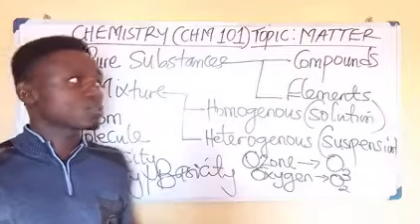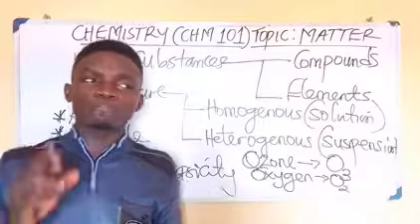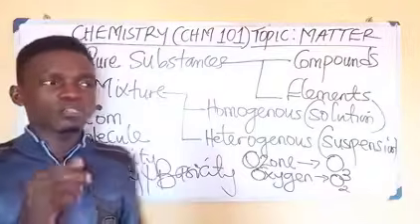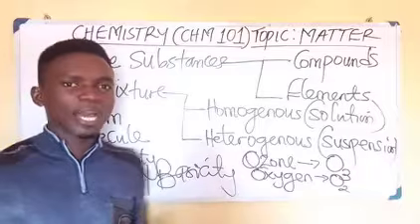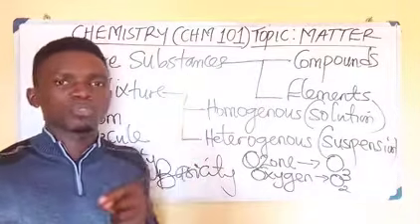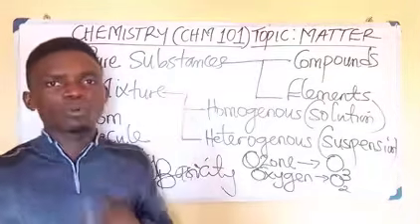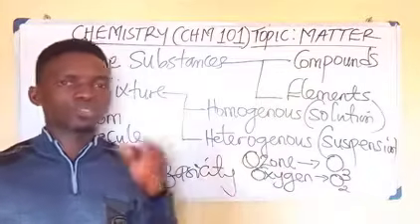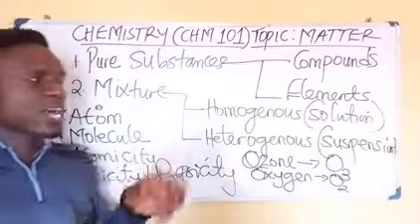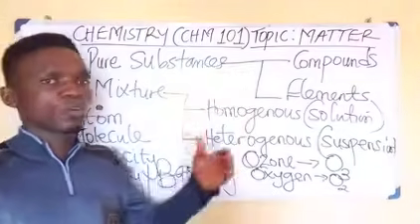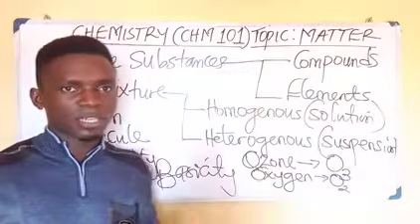Take for example phosphorus. Phosphorus has 4 atoms, that is, you say it is tetraatomic. You also have sulfur that has 8 atoms. We say it is octaatomic. So phosphorus and sulfur are called polyatomic elements because they have more than 3 atoms in their molecules. I believe that is taken.